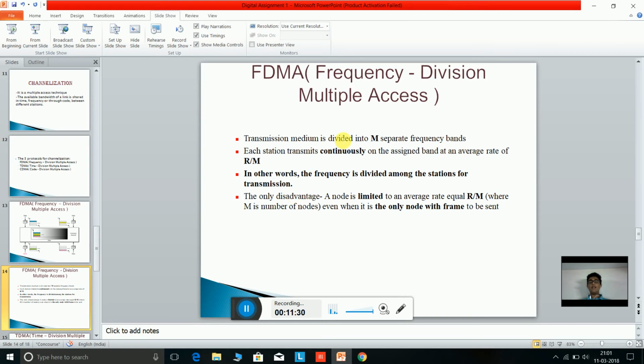The only disadvantage is that a node is limited to an average rate equal to R/M, where M is the number of nodes, even when it is the only node with frames to be sent. Even when the traffic is clear and there is no chance of collision, it cannot increase the speed of communication.